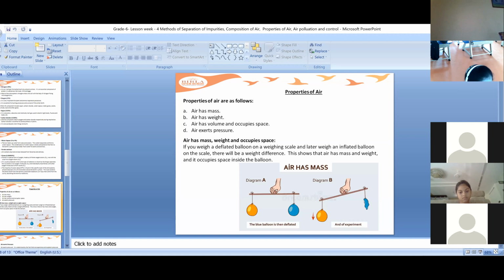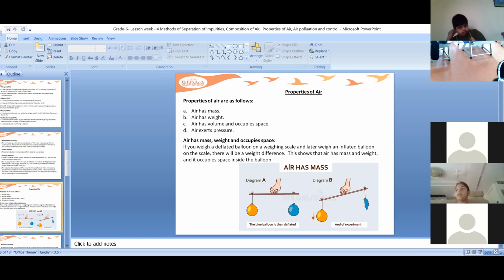If you fill a balloon, then it will take the shape of the balloon. There are so many toys which are filled with air, isn't it? So they take the shape of that toy. Now air exerts pressure. Air also exerts pressure. It has some pressure. So by doing certain experiments, you can find out that these properties are true.